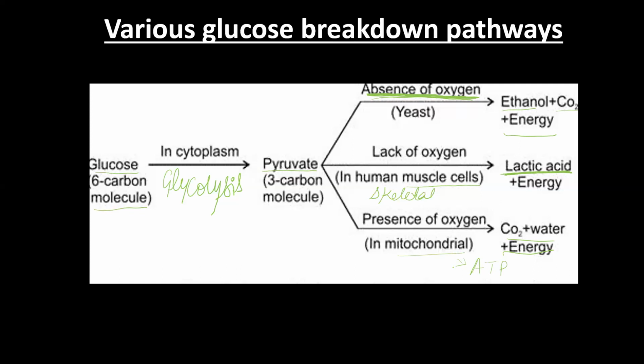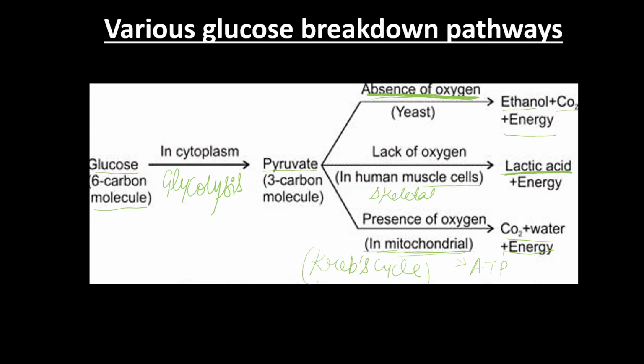So the first process, as I told you, is glycolysis. When pyruvate enters inside the mitochondria, then another cycle will be performed. Other reactions will be done. As a result, carbon dioxide, water, and energy will be formed. And that cycle is known as the Krebs cycle, that we will discuss later on.